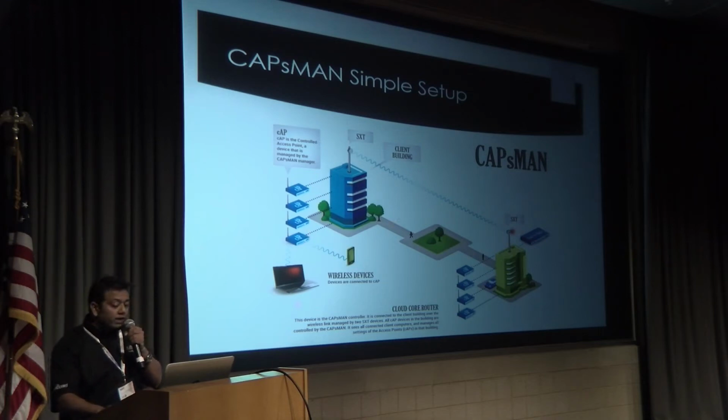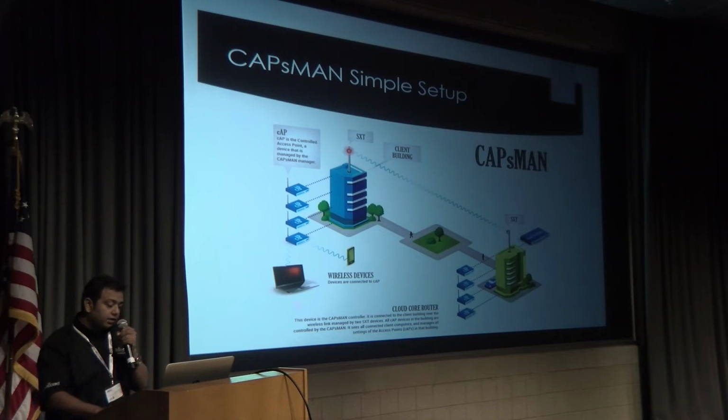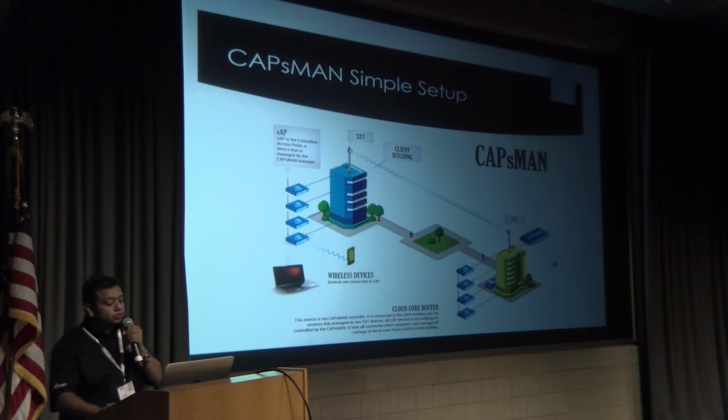We can make a point-to-point link using MikroTik SXT, and we require a layer 2 link to transport our controller data, and we will install some more CAP APs, whatever we require, and we can associate these APs to the cloud router.